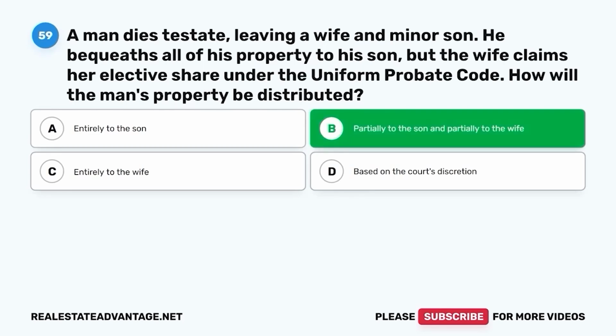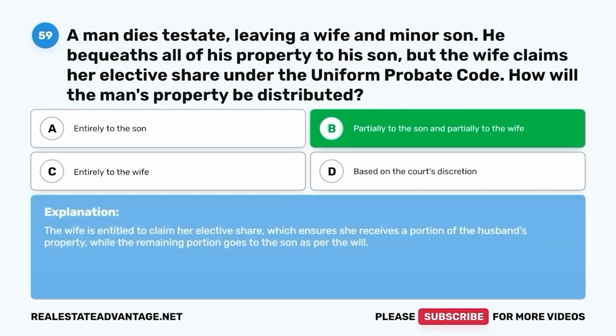The correct answer is B. Partially to the son and partially to the wife. The wife is entitled to claim her elective share, which ensures she receives a portion of the husband's property, while the remaining portion goes to the son, as per the will.